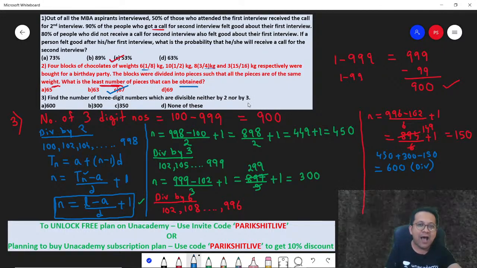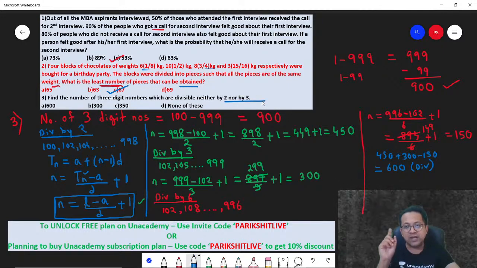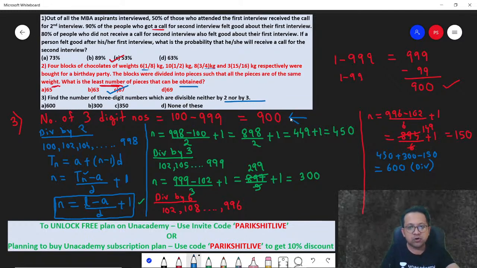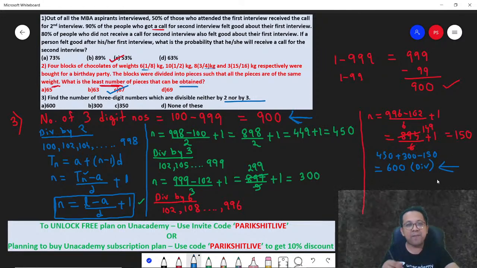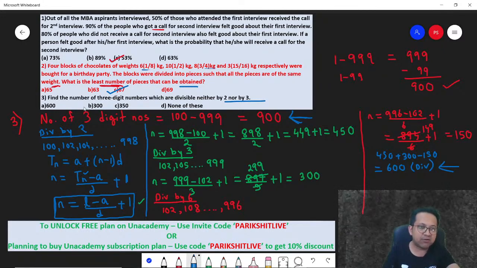Question is asking how many are not divisible? Not divisible is nothing but total terms minus the divisible terms. So total terms is 900 and divisible is 600. So not divisible is 900 minus 600, which is 300, which is 3.